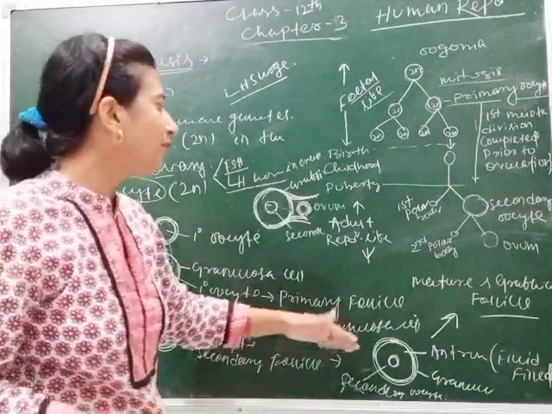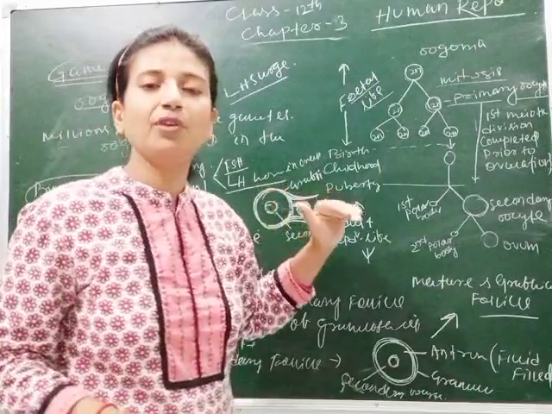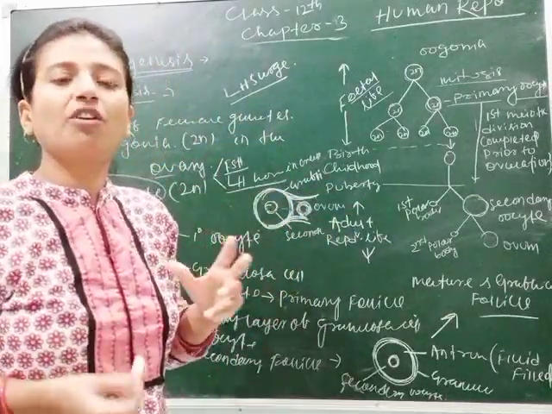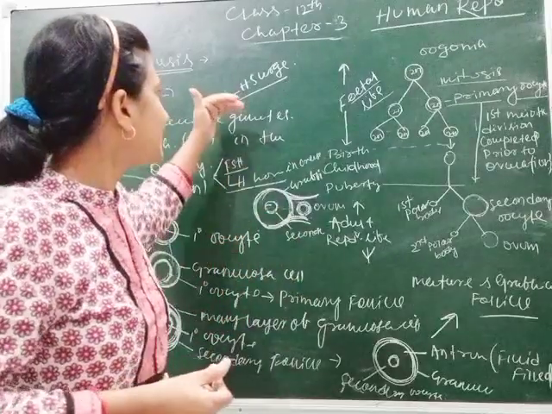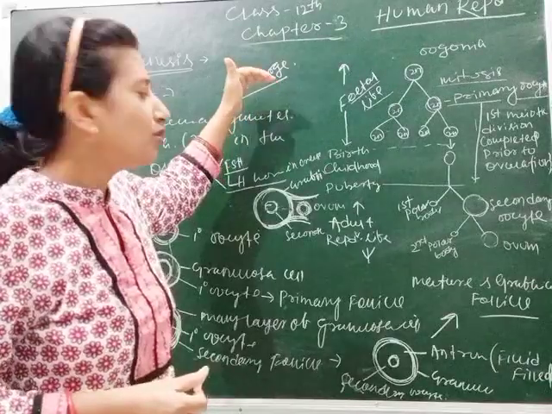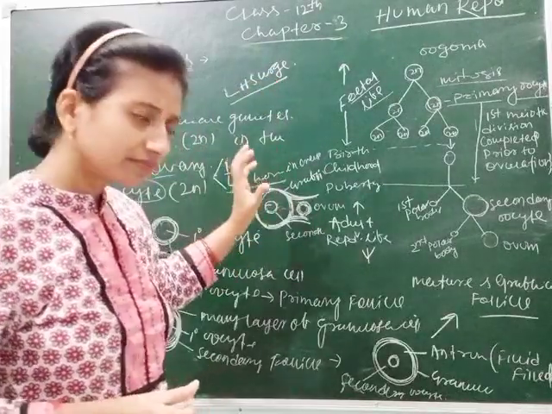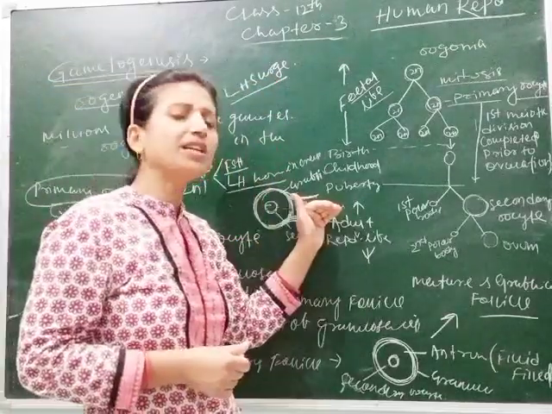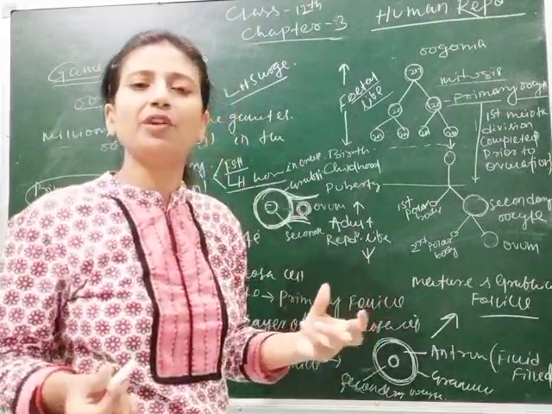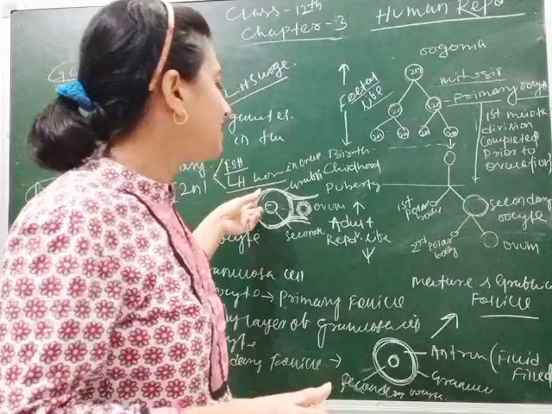That mature Graafian follicle is ruptured by the hypothalamic gonadotropin-releasing hormone, LH and FSH. Due to the high secretion of LH hormone, the ovum is released from the ovary. This process is called ovulation, and as here the LH induces the rupture of the Graafian follicle, it is called LH surge.